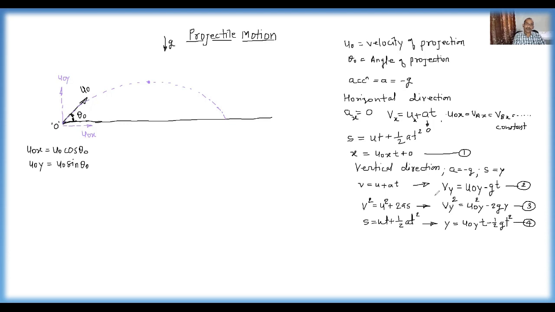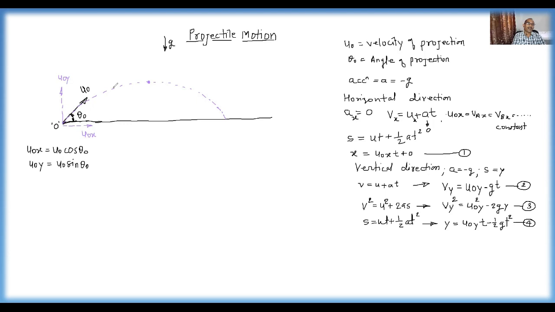That means Vy equals 100 minus 10t. When t becomes 10 seconds, it becomes 100 minus 10 into 10, which is 100 minus 100, so Vy will be 0. That means the vertical component of velocity reduces and somewhere it becomes 0. At the location where that component becomes 0, the particle doesn't move any further in height. Such a location is the maximum height reached by the projectile. This one we will derive later on.